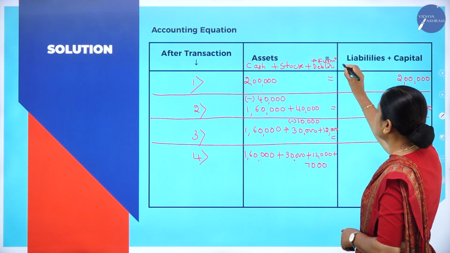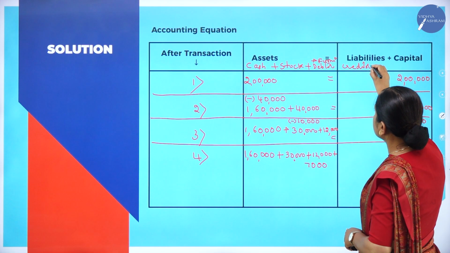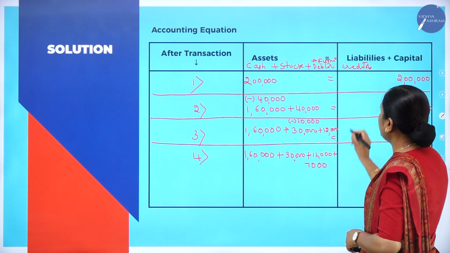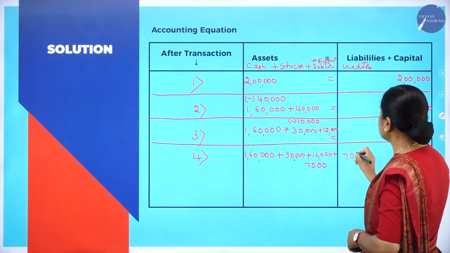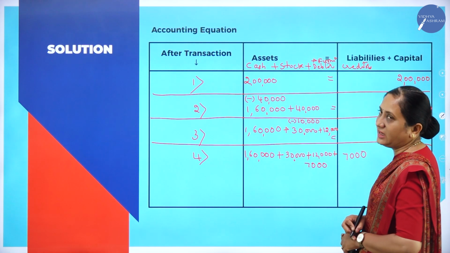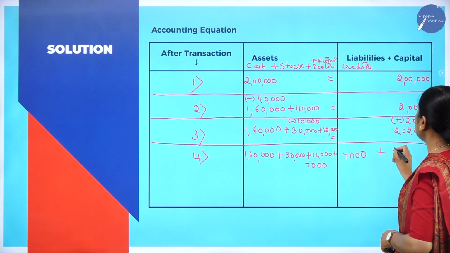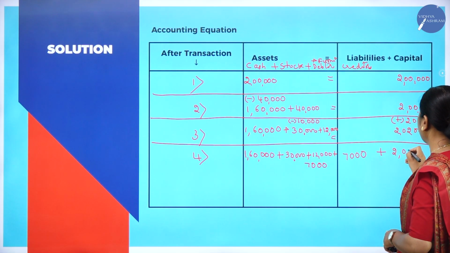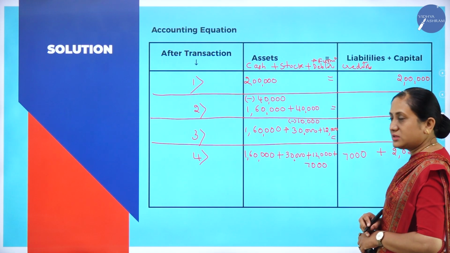Royal Furnitures will become our creditors, and my creditor is a liability. My creditor will increase. That means my liability will increase. Clear? Capital, there is no change with respect to capital. It remains the same.